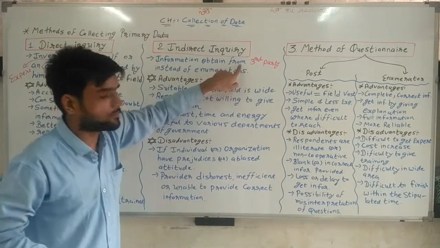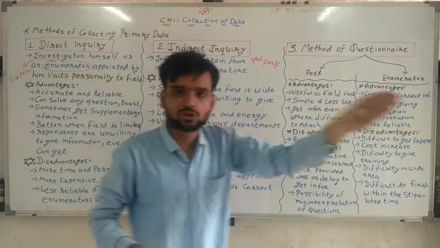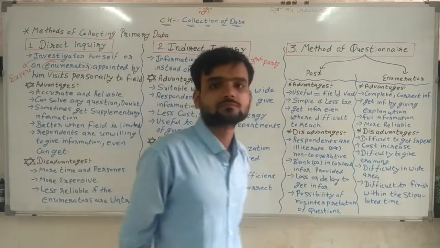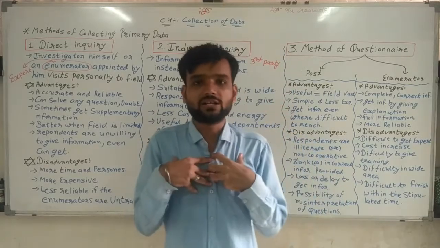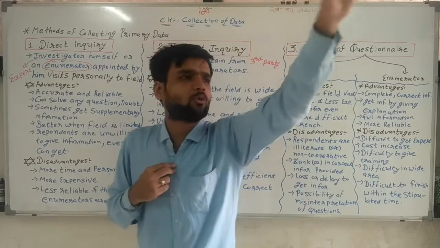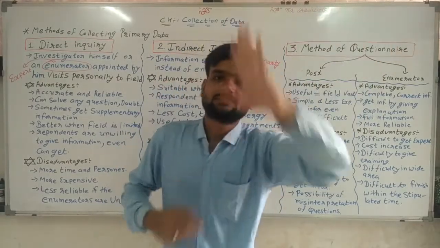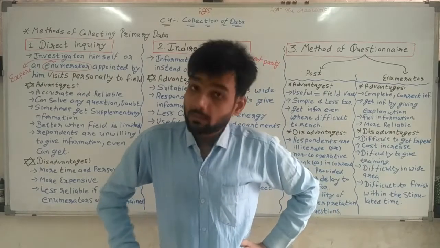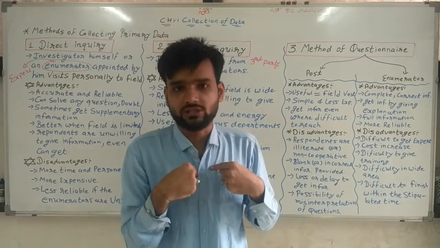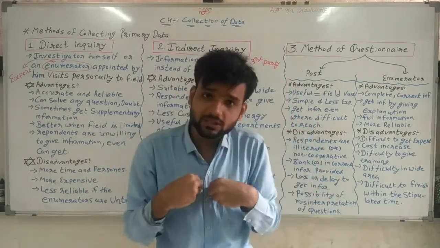Information obtained from a third party instead of an enumerator. I am not collecting data. My expert is not collecting data, but I am appointing some institution for collecting data. But yes, that institution is working for me only. They have already collected, then give me the data.